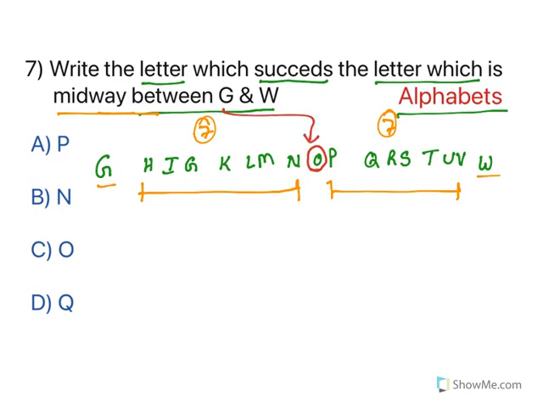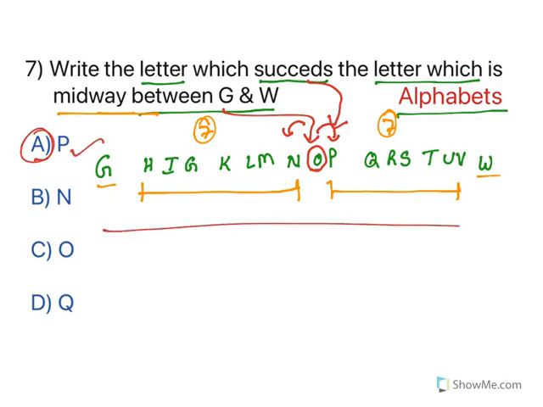Now, succeeds the letter means which is coming after. Precedes means coming before. So the question is the succeeding alphabet. Which one is succeeding? P. See, for all alphabet kind of questions, you need to write down the alphabets to avoid confusion. Read the question, do it. This is how you can do it. So these are all the 7 models of quant questions. Just go through the video again and again until you get the concept and practice similar kinds of questions.